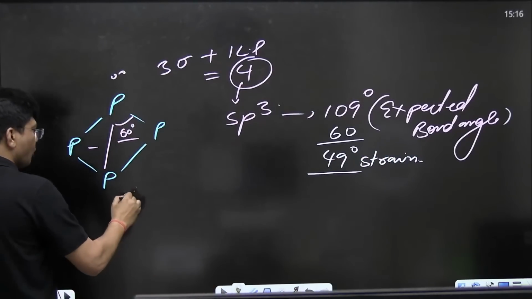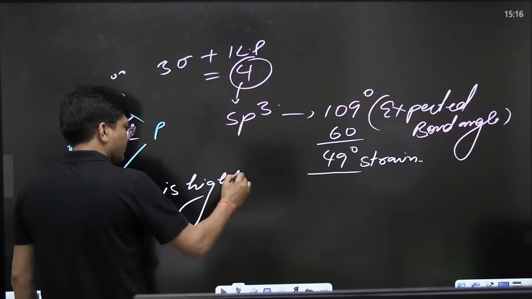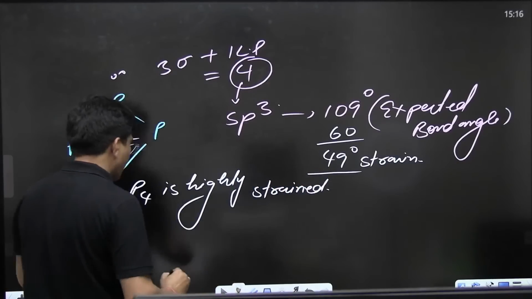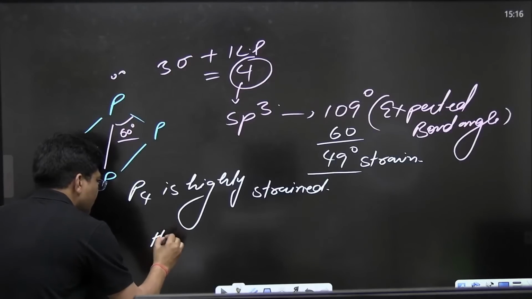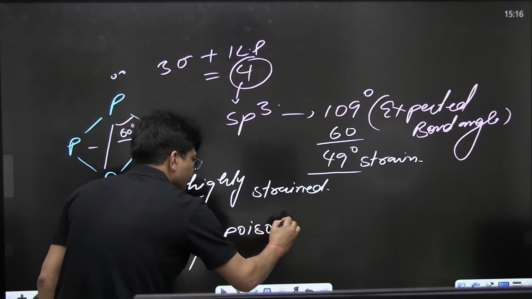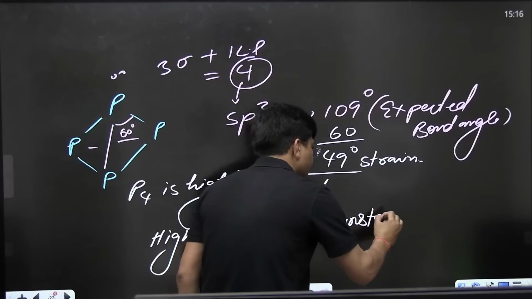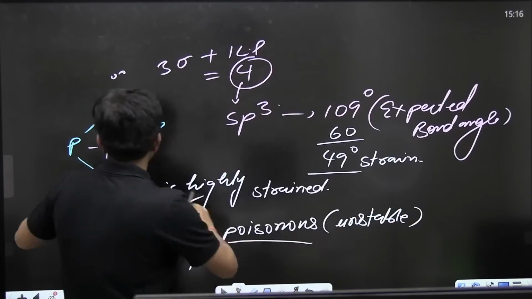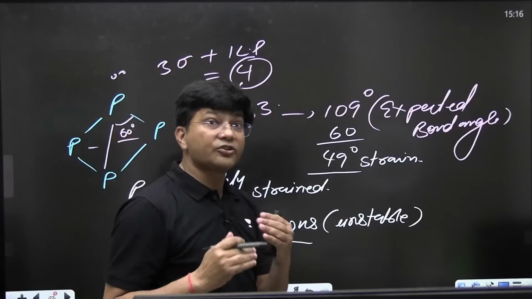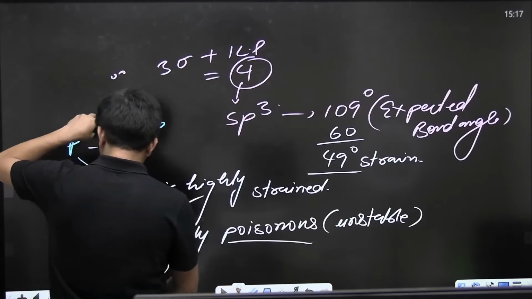That means P4 is highly strained. That's why it is highly poisonous also, highly unstable. And just to get some relaxation in the bond angle, it reacts with oxygen. It reacts with oxygen just for getting relief from the angle strain.